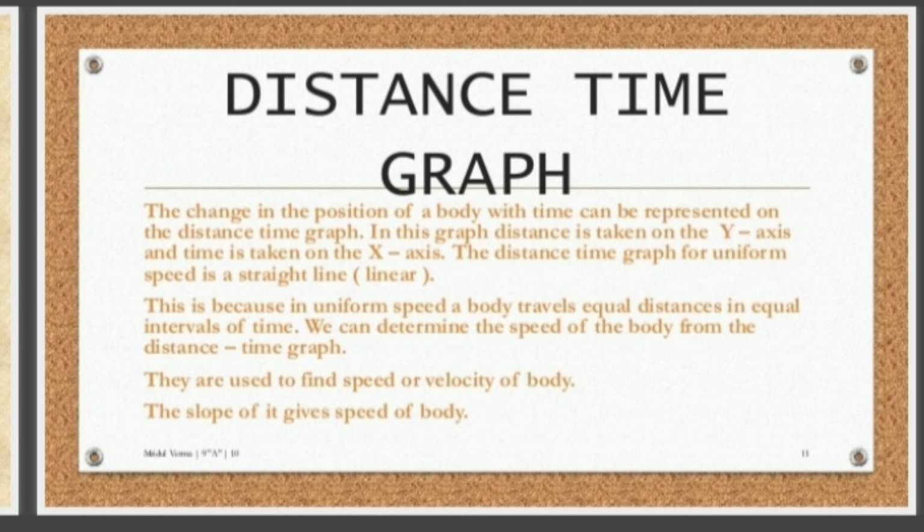Independent variable here, x-axis here. So the distance-time graph for uniform speed is a straight line. This is because a body with uniform speed travels equal distances in equal intervals of time. We can determine the speed of the body from the distance-time graph.